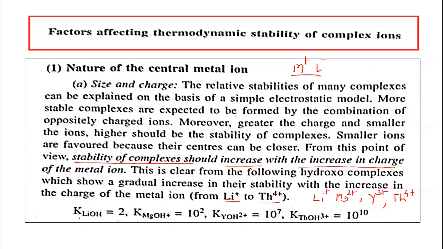For the hydroxo complex of lithium, the stability constant is only 2 because the charge on the metal ion is only 1 plus. In case of magnesium, as the charge increases, its stability constant also increases. For yttrium, the charge is tripositive, and the stability constant is 10 raised to 7. And for thorium, it is around 10 raised to 10. So it is clear that as the charge on the metal ion increases, the stability of the complexes increases.